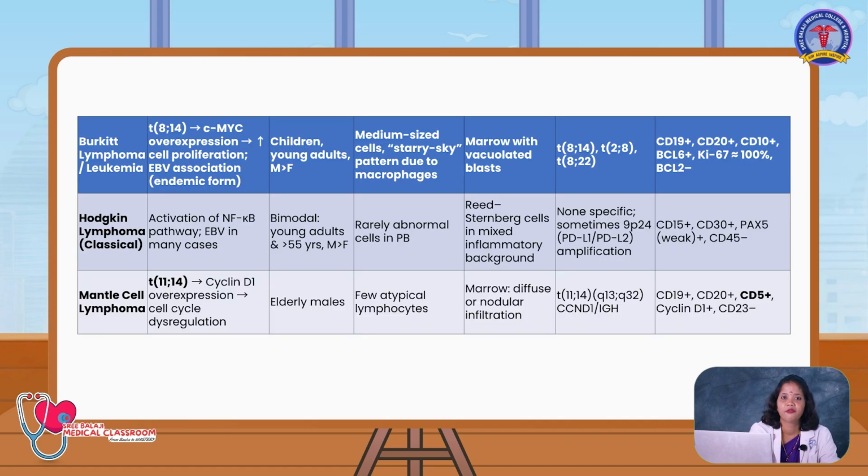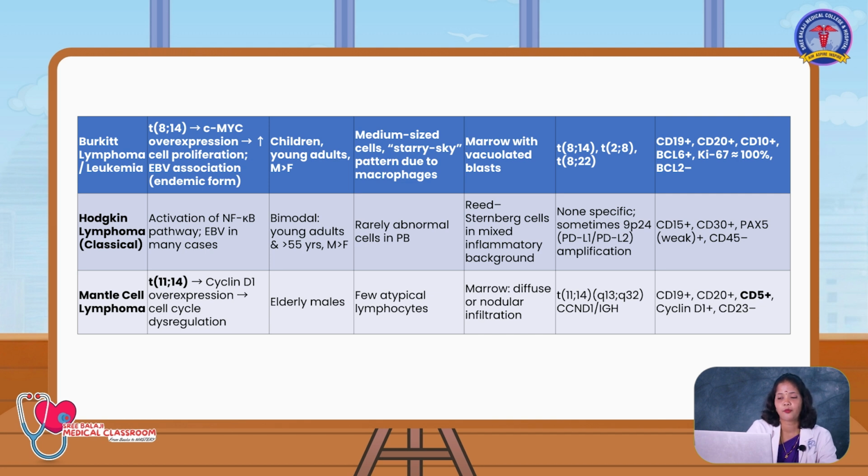Burkitt's lymphoma will have translocation of 8 and 14 and overexpression of the MYC gene with proliferation. It is sometimes associated with EBV virus. It is more common in children with the age of 4 to 10 years and here males are more affected. In peripheral smear, you will have a starry sky pattern due to macrophages, and in bone marrow, you will have vacuolated blasts.